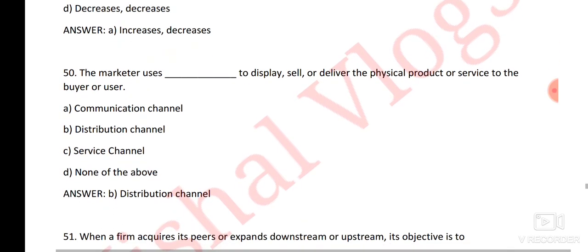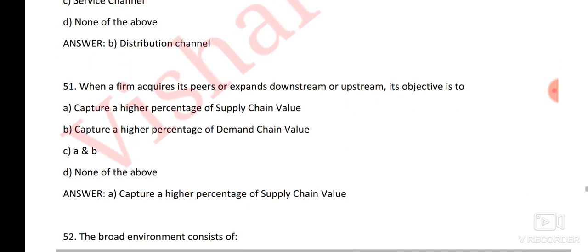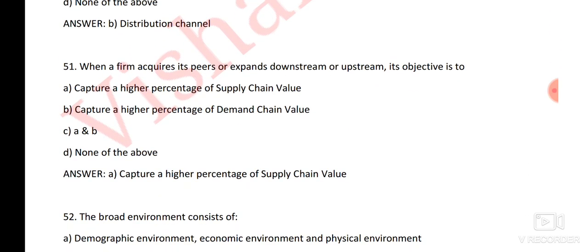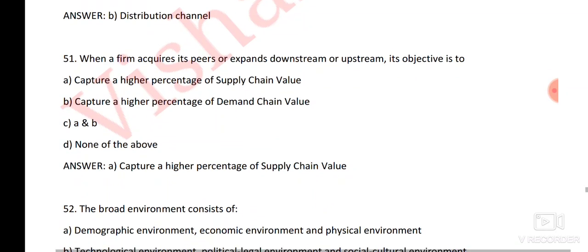Next question, the marketers uses a space to display, sell or deliver the physical product or service to the buyer or user. Here the right answer is option number B, distributions channel. Next question, when a firm acquires its peers or expands downstream or upstream, its objective is to, here the right answer is option number A, capture a higher percentage of supply chain value.